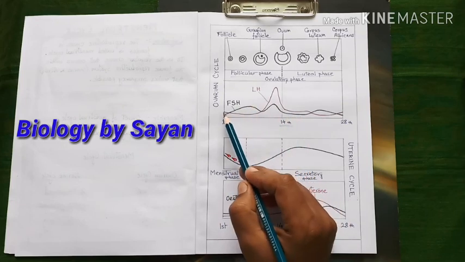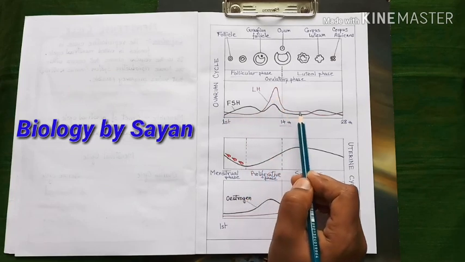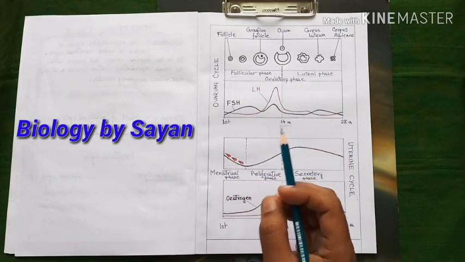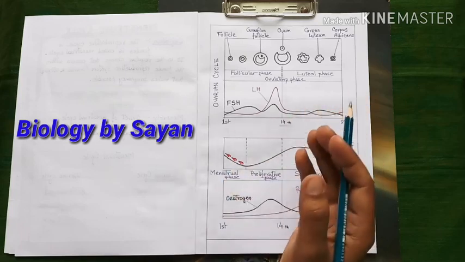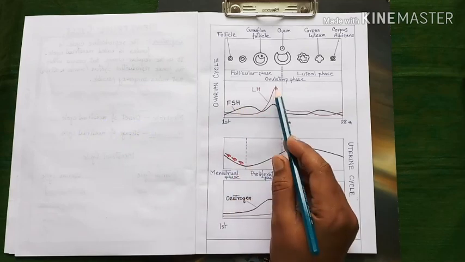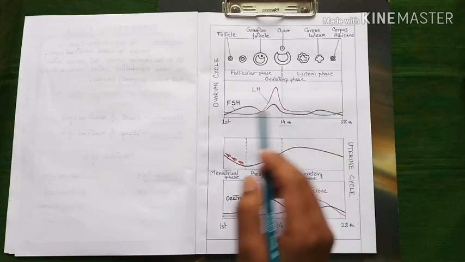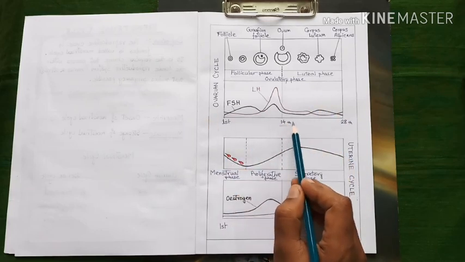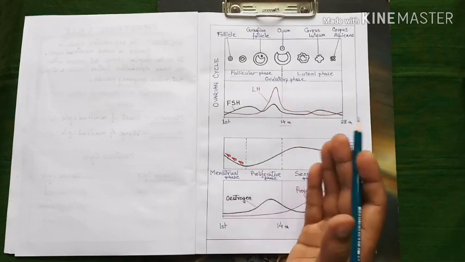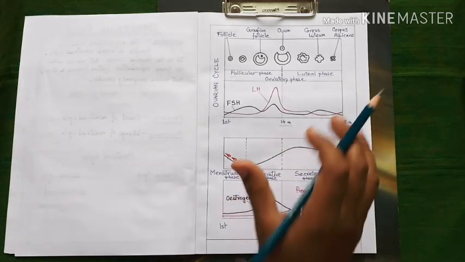On the other hand, we can easily understand the level of LH with the help of this red line in the blood. LH helps in the process of ovulation, the release of the ovum from the ovary, and its amount will increase just before ovulation. This sudden increase in LH concentration in the female blood is known as the LH surge. So, if ovulation takes place on the 14th day, the sudden increase in LH concentration in blood will take place at around the 12th or 13th day of the ovarian cycle.